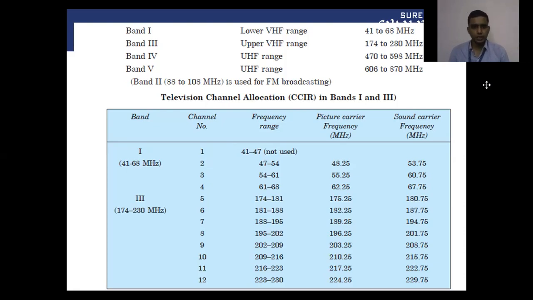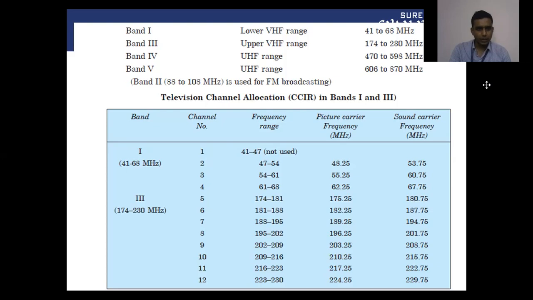Television channel allocation, CCIR standard bands in the first and third, is given in the table, through which we are able to understand the channels, frequency range, and the picture carrier frequency and sound carrier frequency. So band first is 41 to 68 megahertz, and we have a total of four channels.